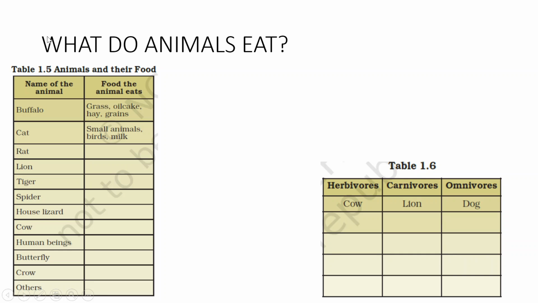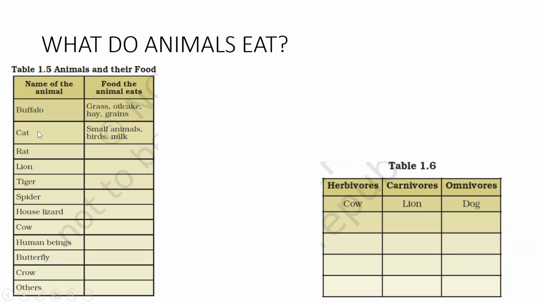The next segment is: what do animals eat? Please look at this table closely, Table 1.5, where there are different animals and the different food that those animals eat. The first animal is buffalo, and the buffalo eats grass, oil cake, hay, and grains.